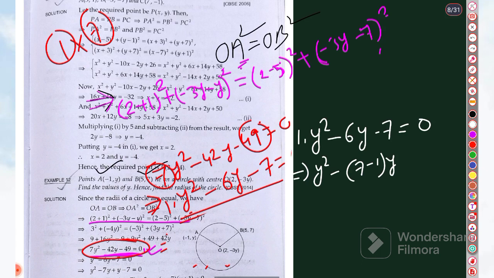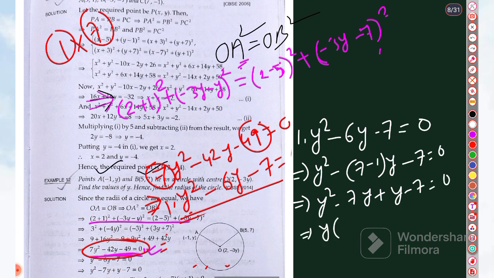Okay, so this is equal to what? Equal to 0. y square minus 7y plus y, and this 7 is already present here. Take y common, y minus 7, and 7 is left, plus 1 common, y minus 7 is equal to 0. Now you see which one you will take common.